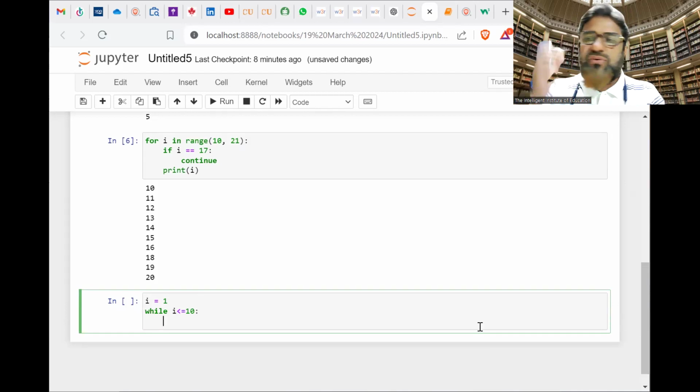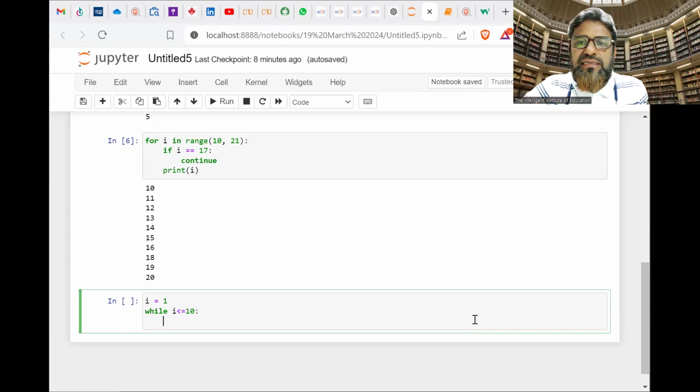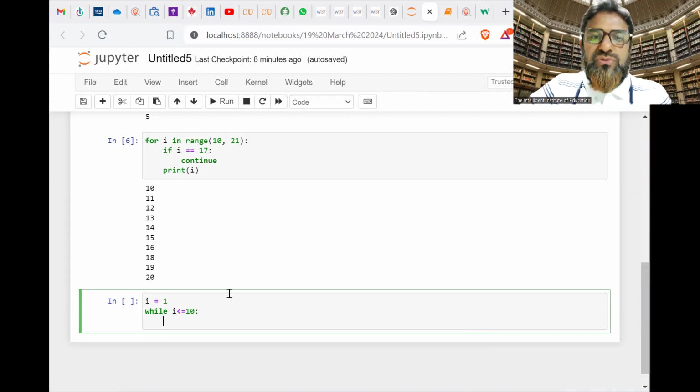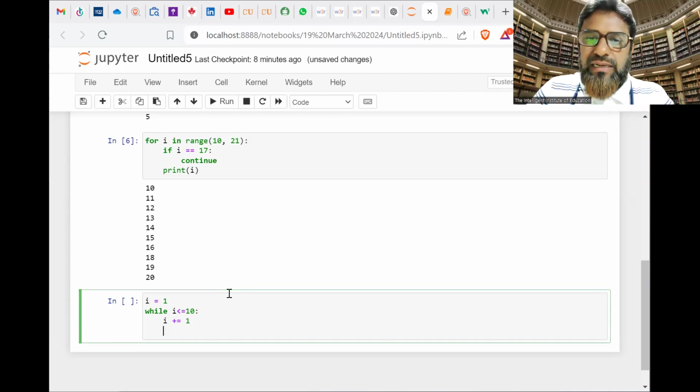And in this, we have to increment i plus equal to 1, and here print i.